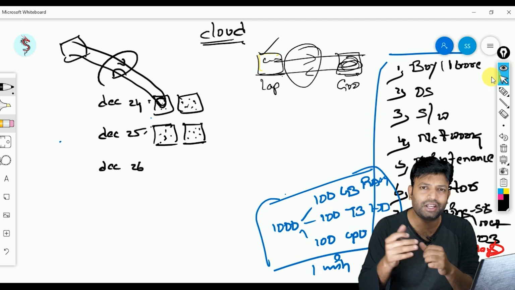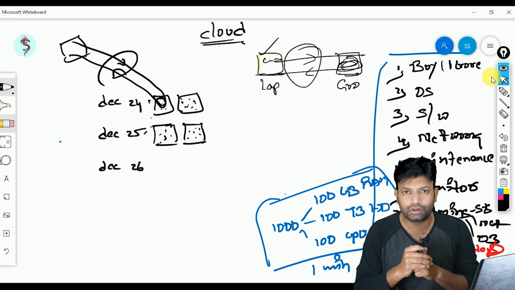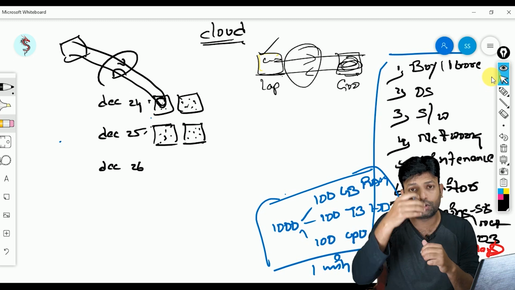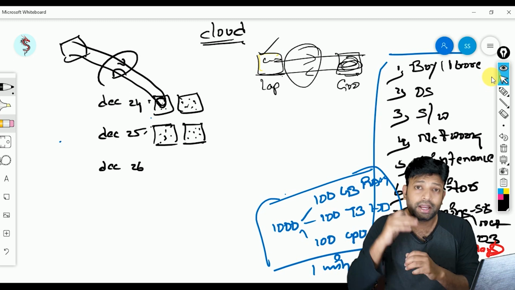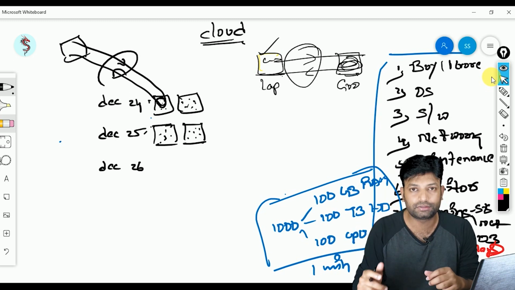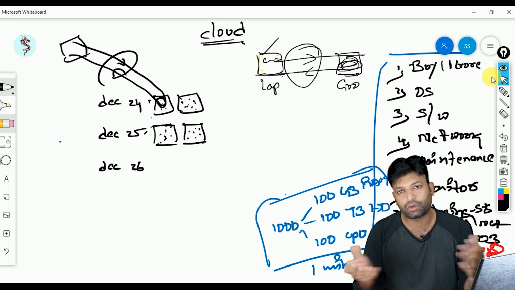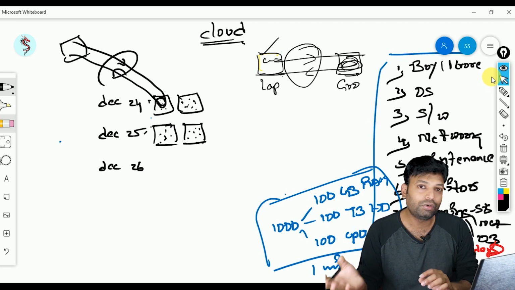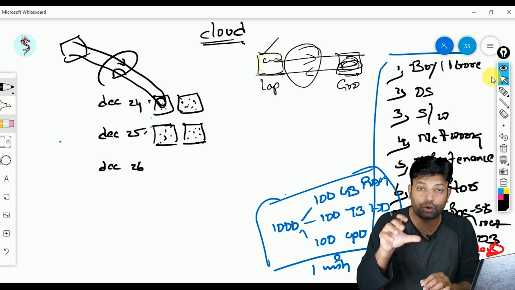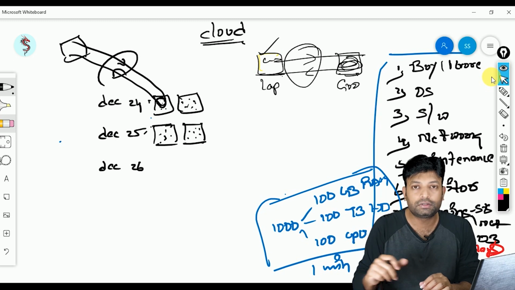Generally we calculate that in terms of load. That means indirectly it depends upon incoming and outgoing traffic, which indirectly depends upon the number of buyers. I have customers across the globe, so how would I predict that tomorrow this many buyers will search for my product? That is not possible.